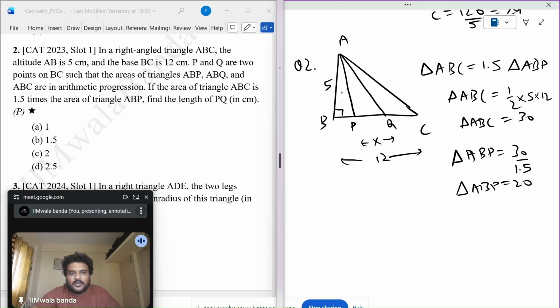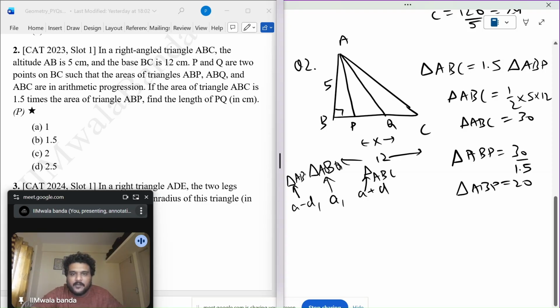Can I assume these three areas as A minus D, A and A plus D, because it's an AP, where the middle term is ABQ? This is ABC and this is ABP, which now I know is 20. This is 30, so this has to be 25 because it's an AP.